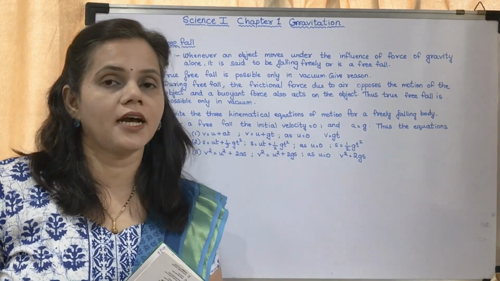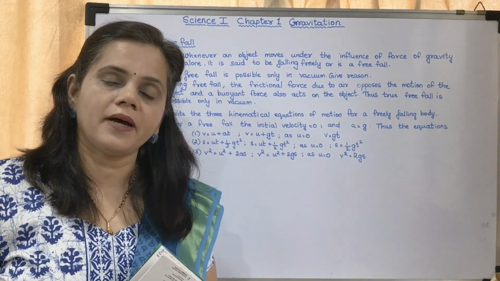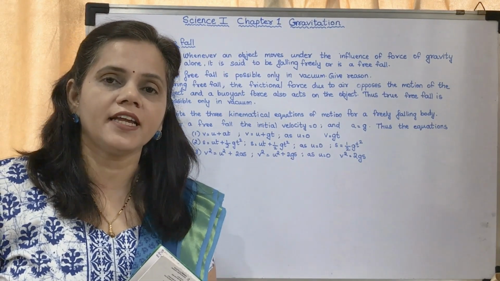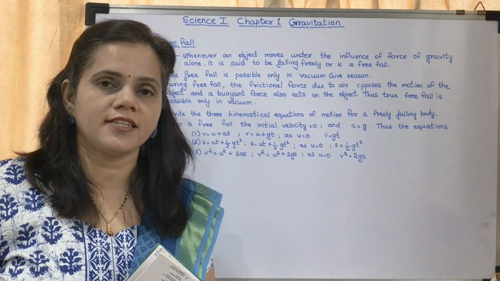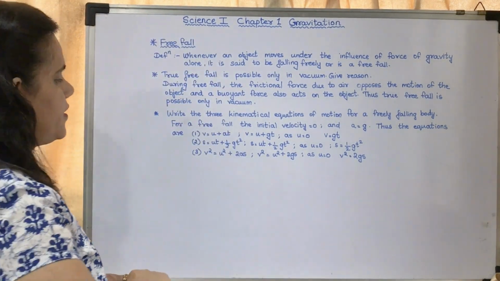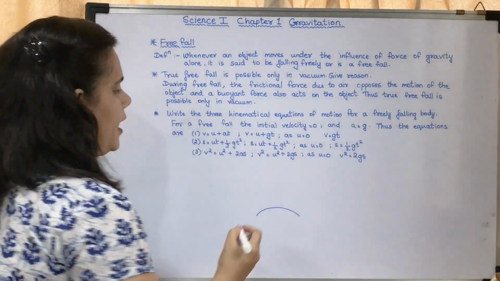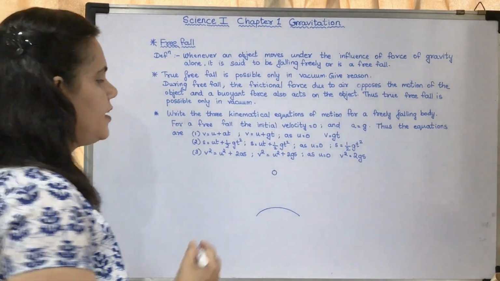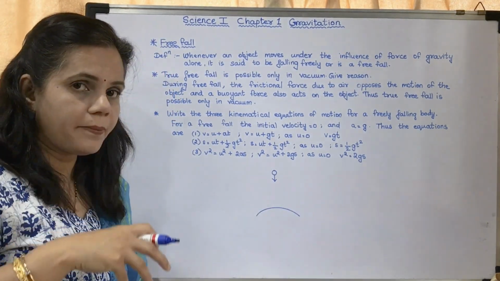Okay, now we may move on to today's topic, that is free fall. Now what is meant by free fall? Free fall means when an object is falling freely towards the ground. For example, I'll show you. Consider this is the surface of the earth and an object is here. If it is falling freely, consider the parachute jumpers who jump from the plane.